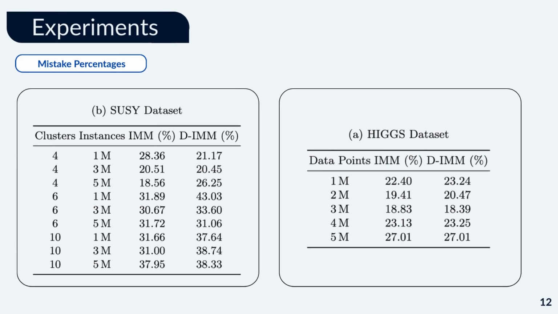We compared IMM and DIMM on SUSY and Higgs datasets. On SUSY, DIMM had low mistake rates, around 20% on smaller subsets. On Higgs, both methods had similar performance, around 18.4%. DIMM closely matches IMM even at scale, proving strong explanation quality in distributed settings.